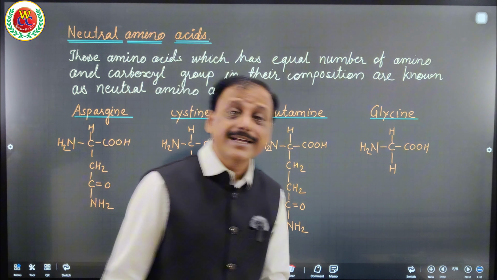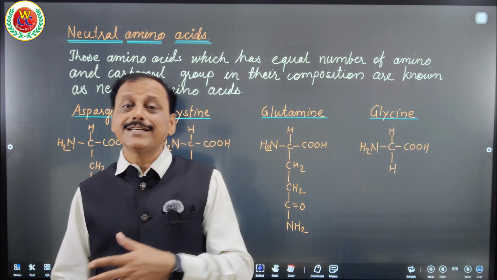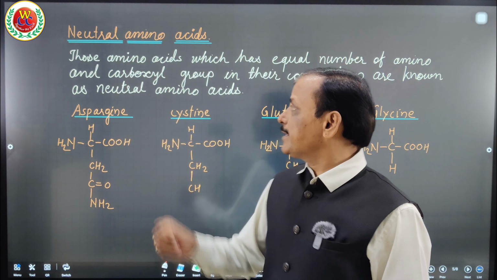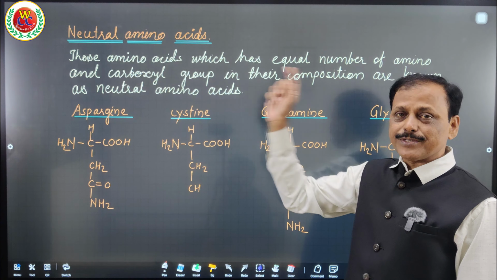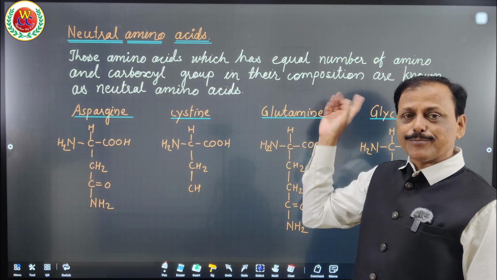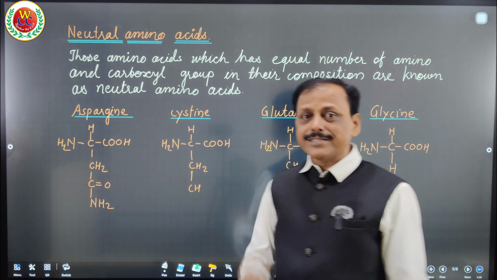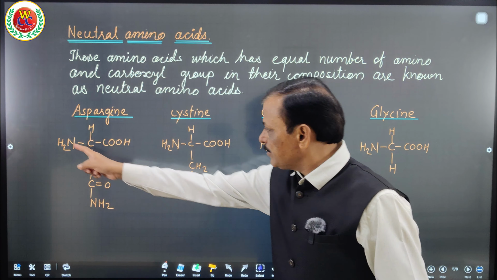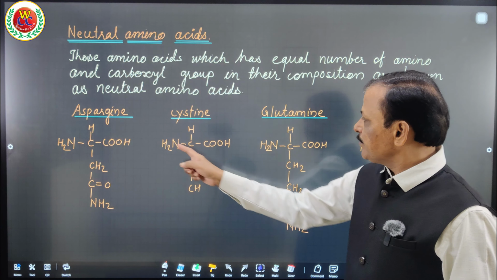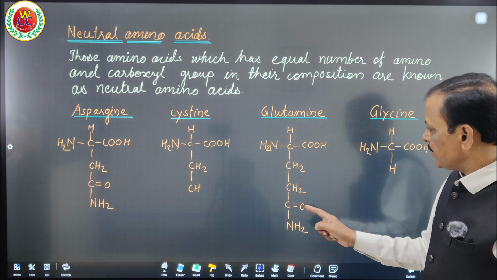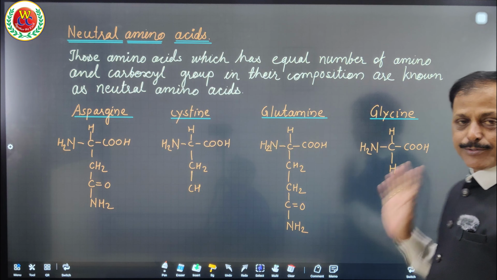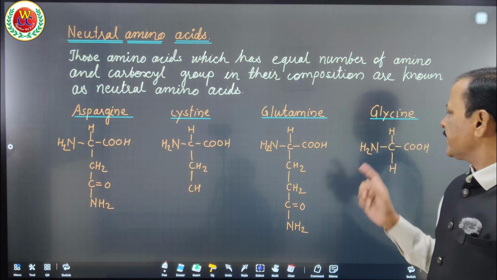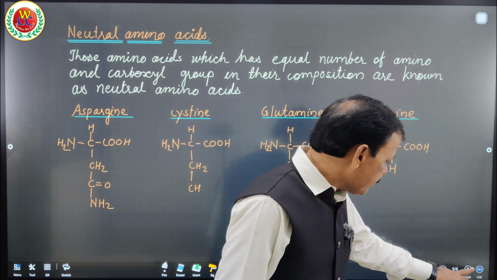Then what are neutral amino acids? Those which are not acidic or basic. Those amino acids which have an equal number of amino and carboxyl groups in their composition are called neutral amino acids. Here, each has a carboxyl group and an amino group, equal in number, and therefore aspartame, cysteine, glutamic acid, lysine as well as the rest of the others are given.